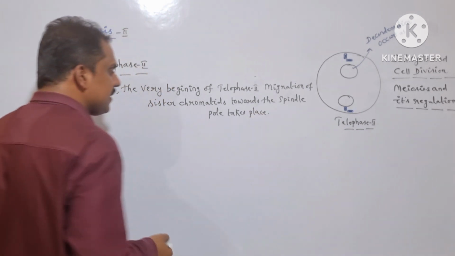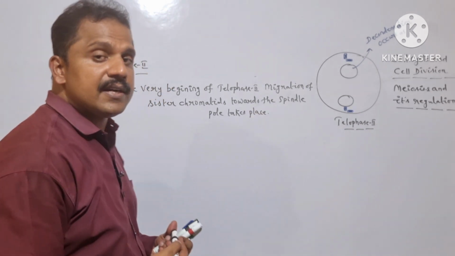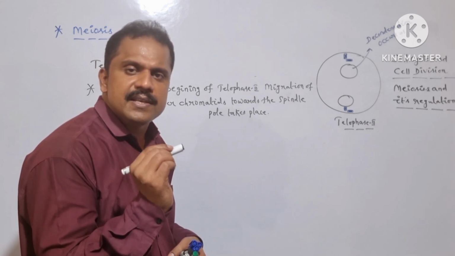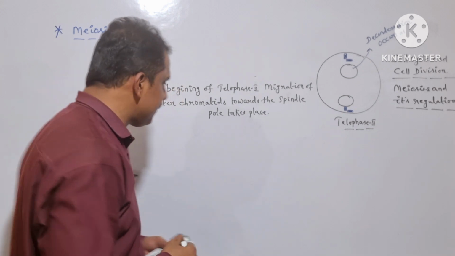After the sister chromatids successfully reach the spindle poles, they are enclosed by means of the nuclear envelope. Is it clear?